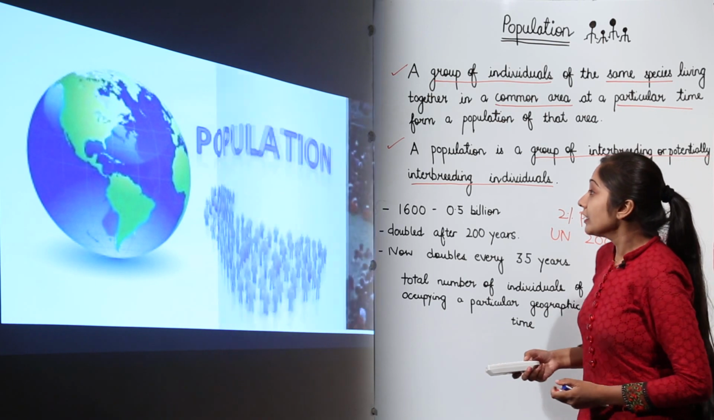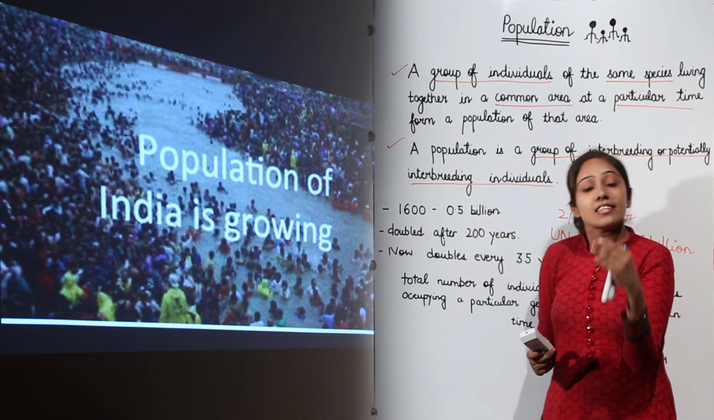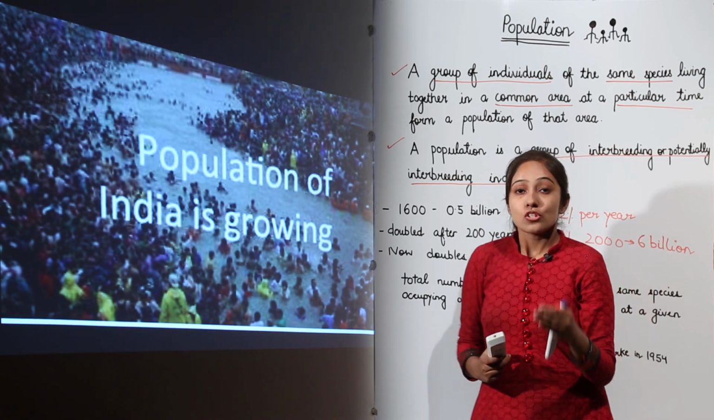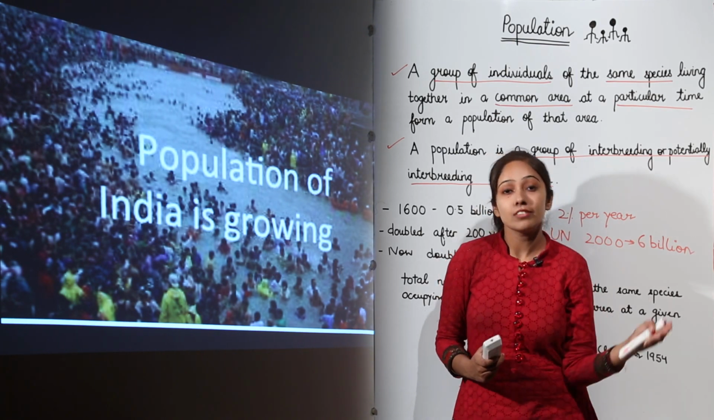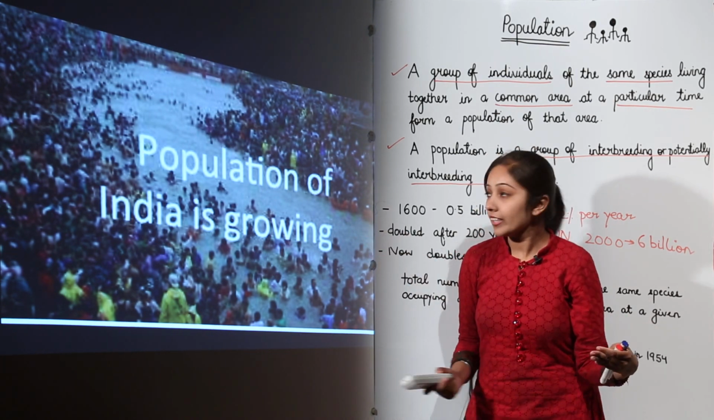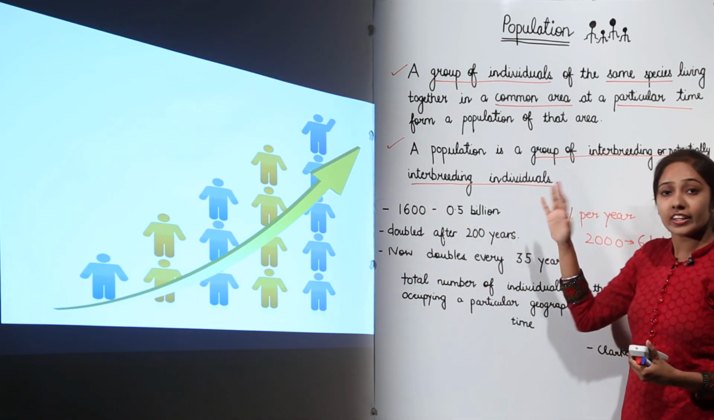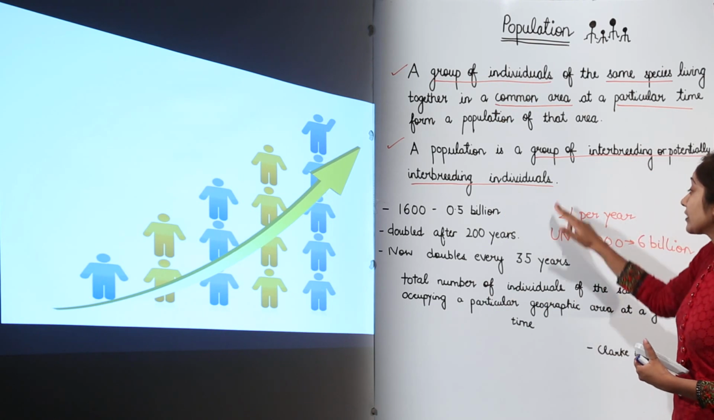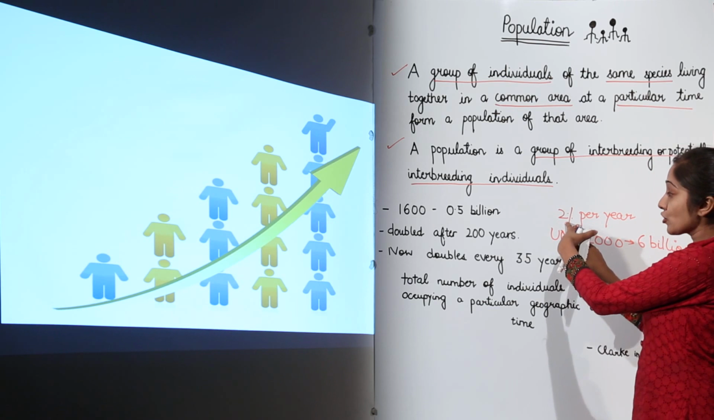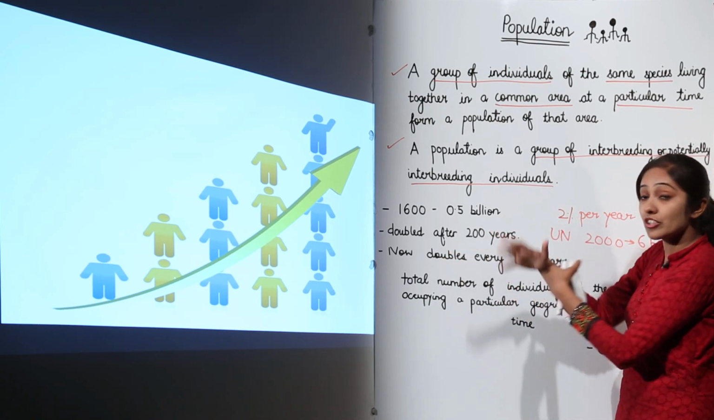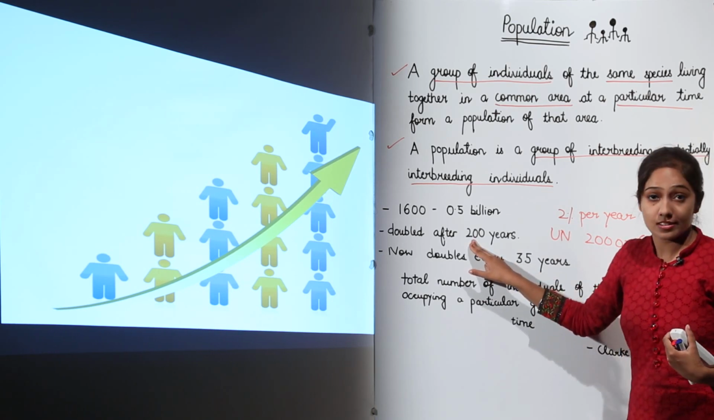Okay. So next we're moving on to the population of India, which is also growing. Since India is a developing country, the rate of increase of population as compared to other countries that are developed is quite high in India. Okay, we'll discuss the reasons. So the population is continuously increasing. Okay, the rate you see is 2% per year. And this population now doubles after every 35 years instead of 200 years earlier.